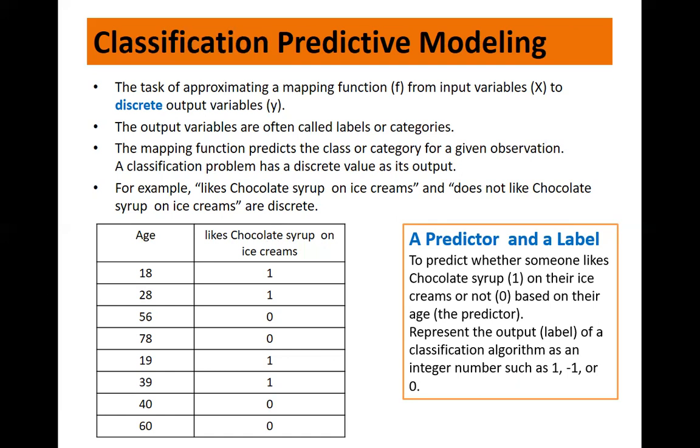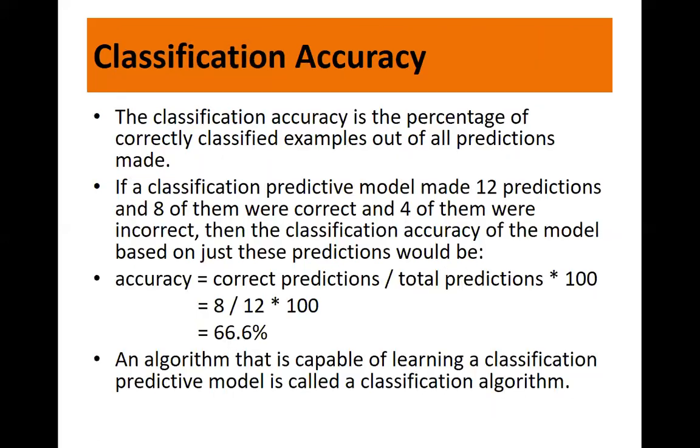Now, as we saw in case of regression, once the prediction is made, we always need to find out its accuracy, right? In case of regression, we use root mean squared error. But in case of classification, we calculate the accuracy using a confusion matrix. But here we are not talking about the confusion matrix. Here I'm talking about a simple example: you find out the number of correct predictions made out of total predictions.